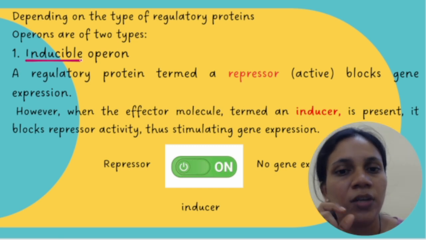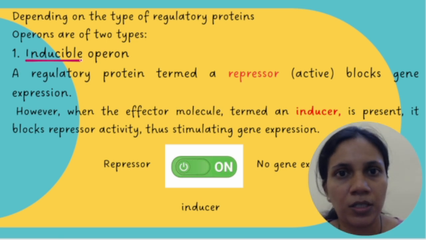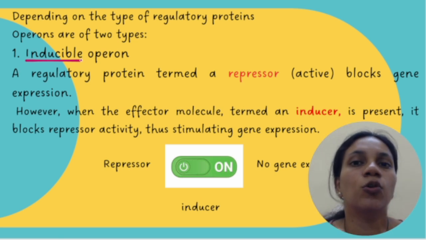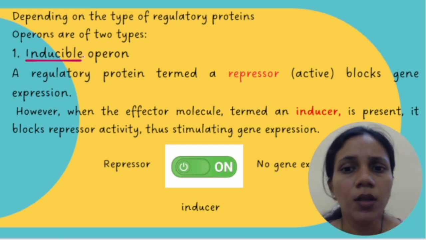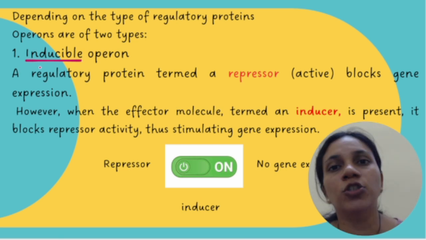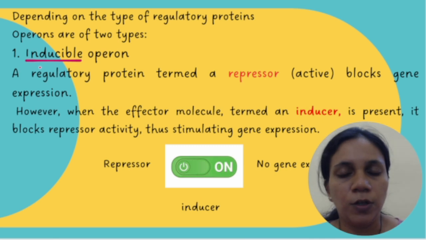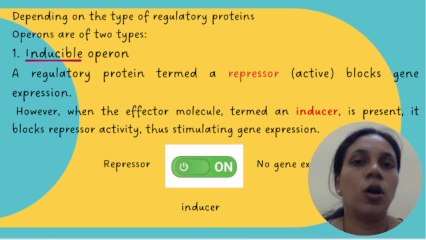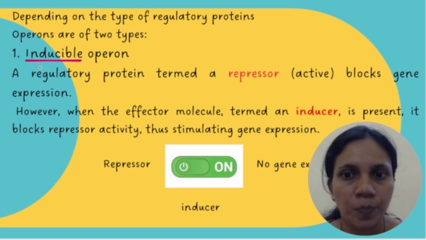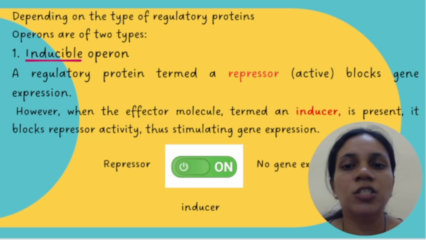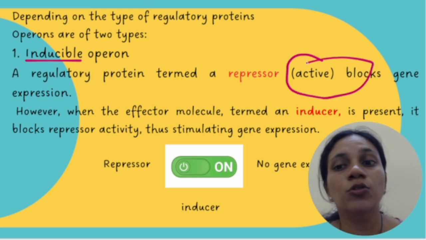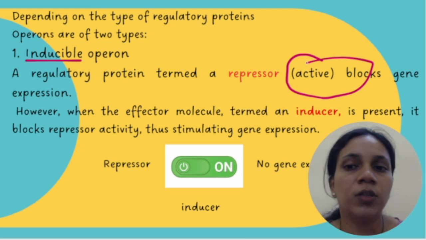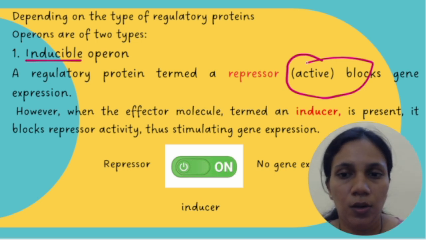Now there is a regulatory protein called a repressor. From the term, we know a repressor is something that is going to suppress, right? The function of the repressor would be to block. So when this repressor protein is in active mode, it is going to block the expression of the genes.